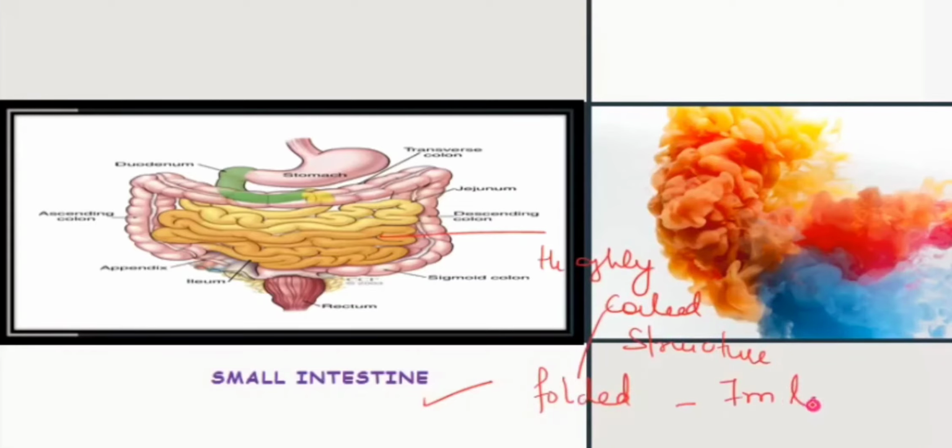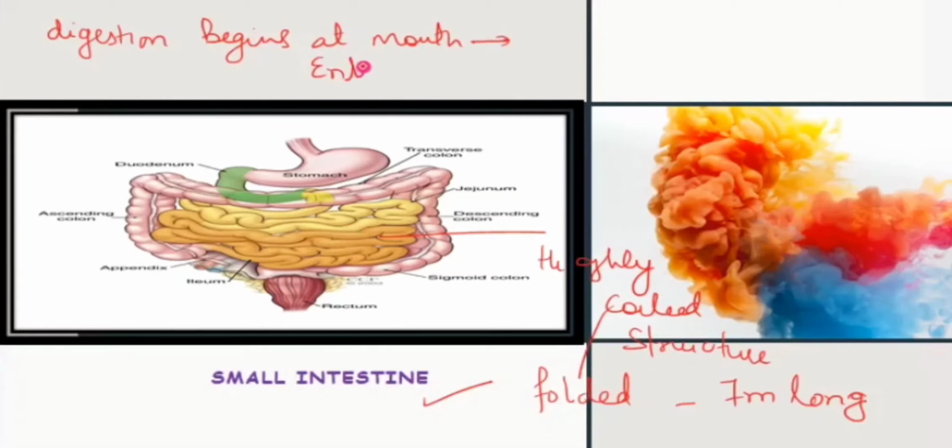It is the longest part of the alimentary canal. As we discussed, digestion begins at the mouth and it ends in the small intestine.